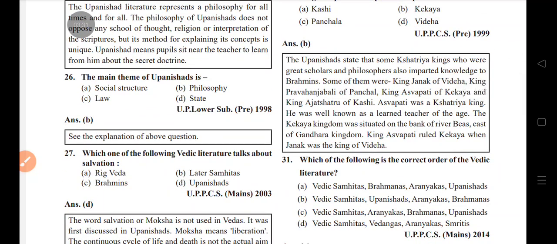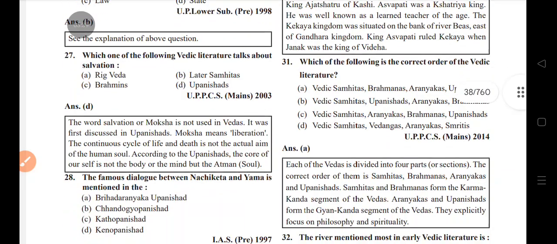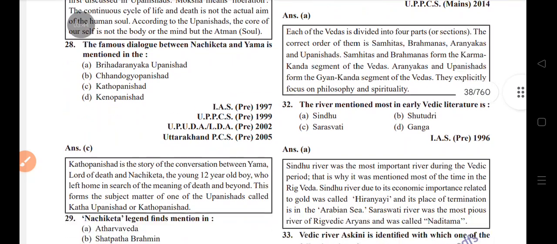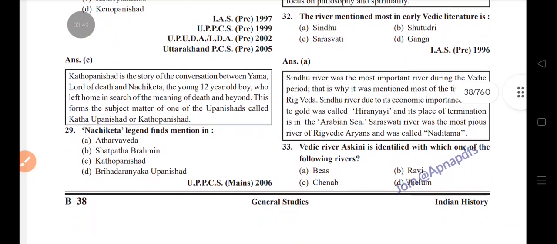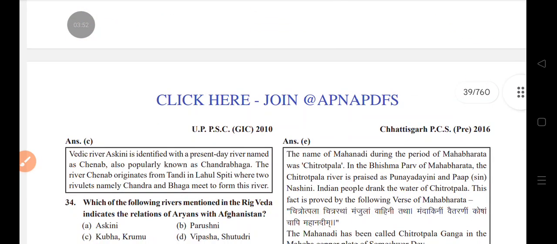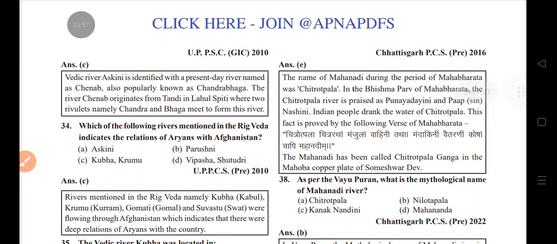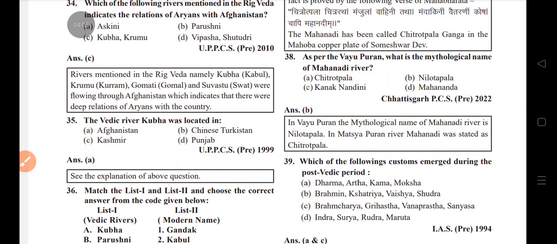Which of the following is the correct order of Vedic literature? Vedic Samhita, Brahmana, Aranyaka, Upanishad. The river mentioned most in early Vedic literature is the Sindhu. The Vedic river Askini is identified with which of the following rivers? Chenab. Rivers mentioned in the Rigveda connect the Aryans with Afghanistan. Kubha, or Krumu: the Vedic river Kubha was located in Afghanistan.